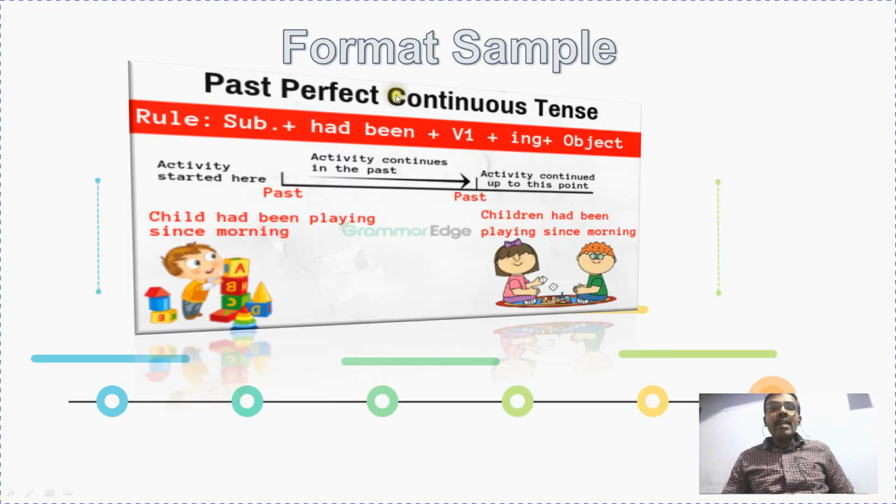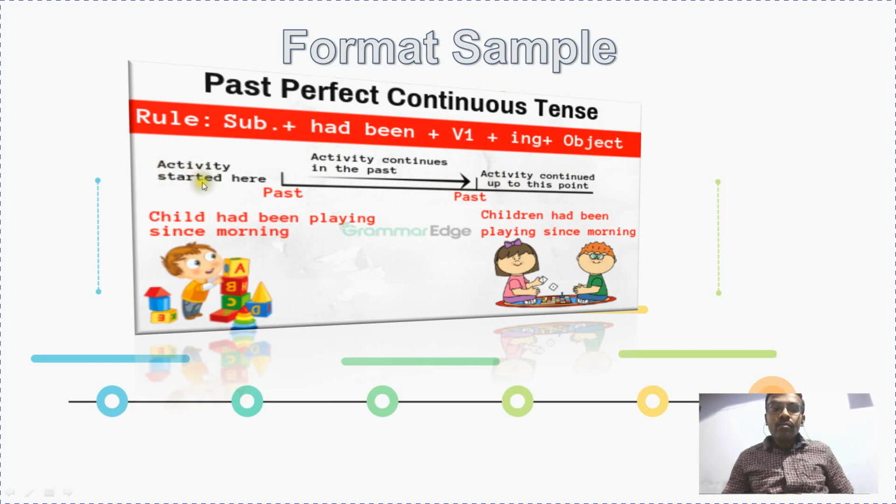So again, I am explaining the format of past perfect continuous tense in pictorial representation. The rule is subject plus had been plus V1 form, the base form of the verb. Let us take the example go plus ing, going, plus an object. I am going to school, right? So, he had been going to school. To school is the object.